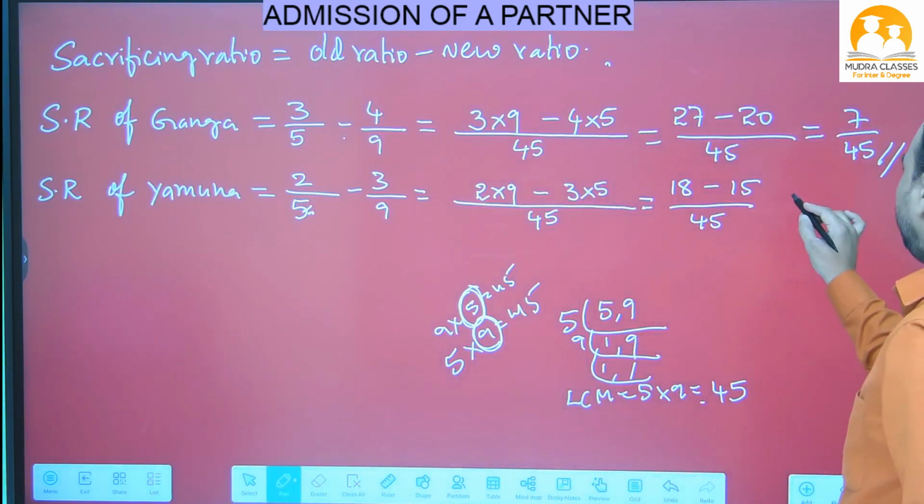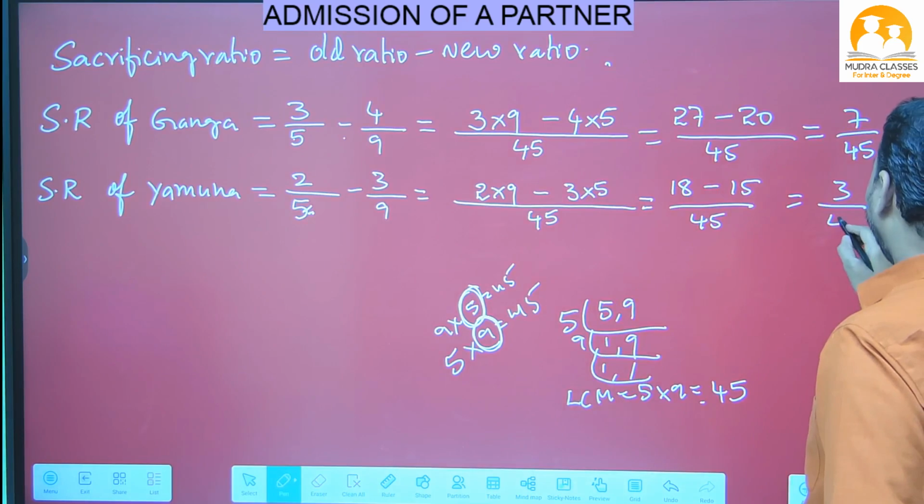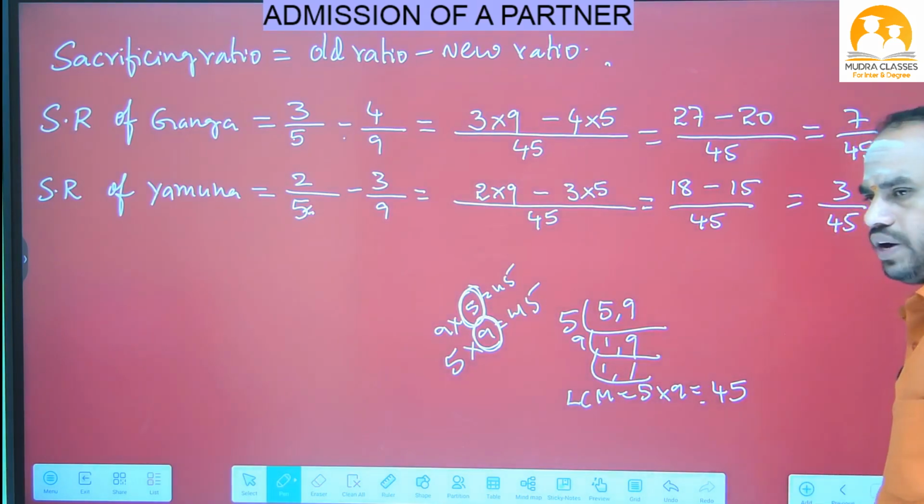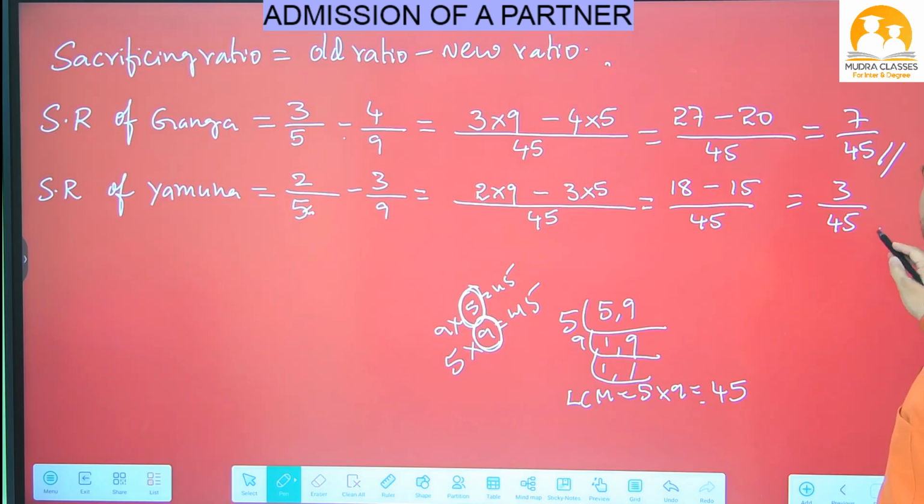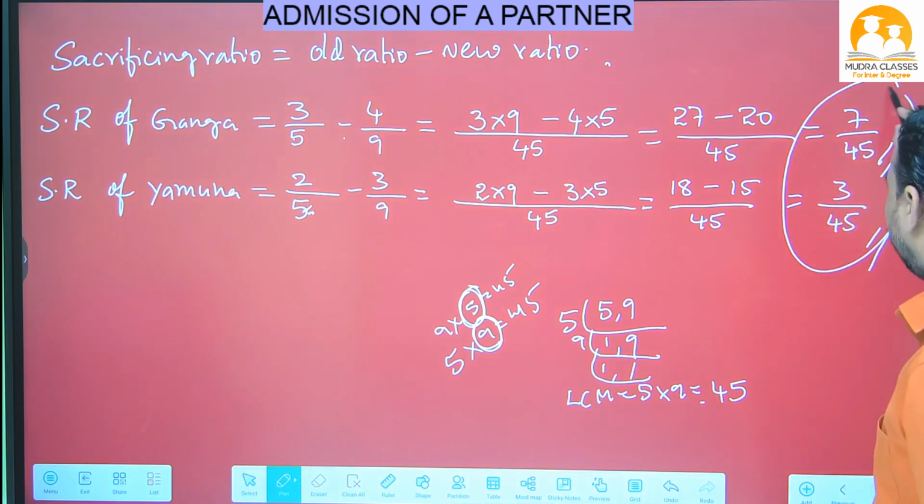Now 18 minus 15, 3 by 45. So this is the final answer.